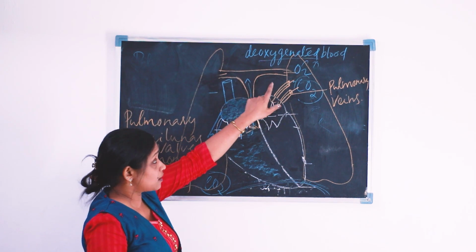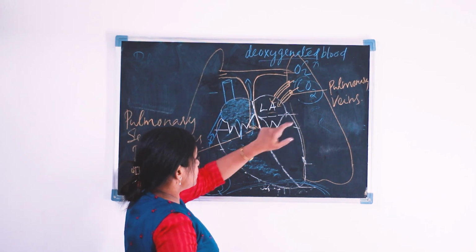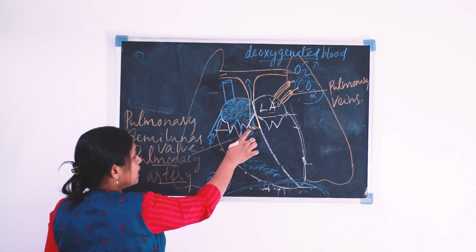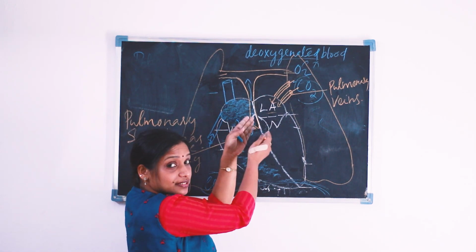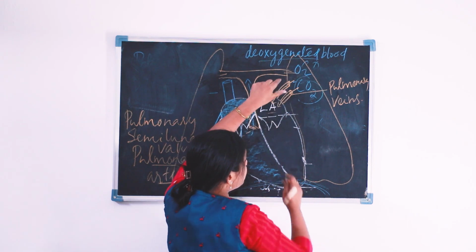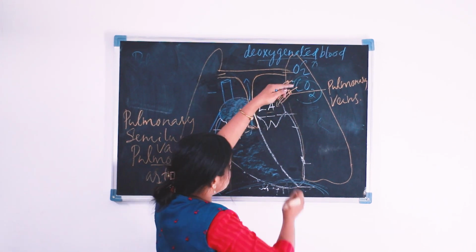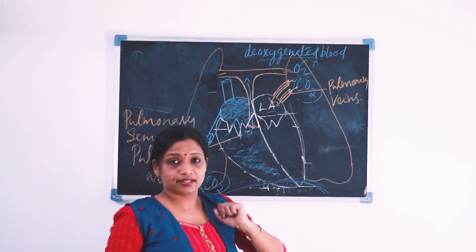Four pulmonary veins are there. Okay, so that is the pulmonary veins. Here we can see the pulmonary artery that is going from the heart with deoxygenated blood. But this is a pulmonary vein that is coming from the lungs to the heart with oxygenated blood.